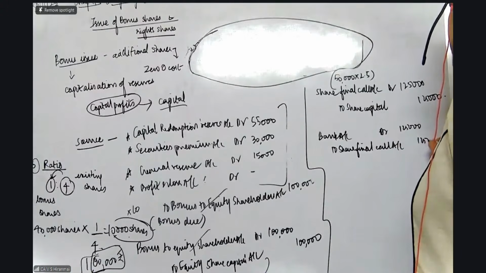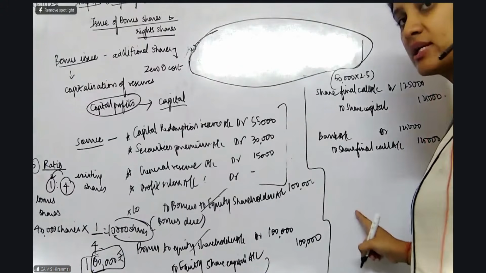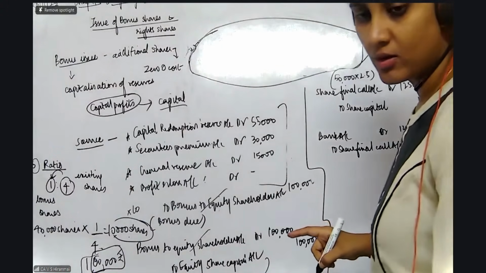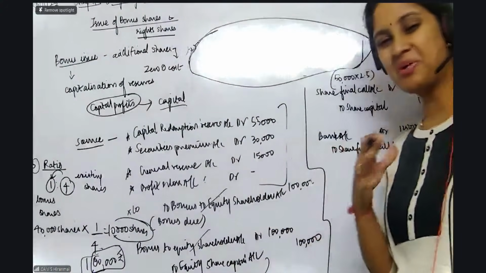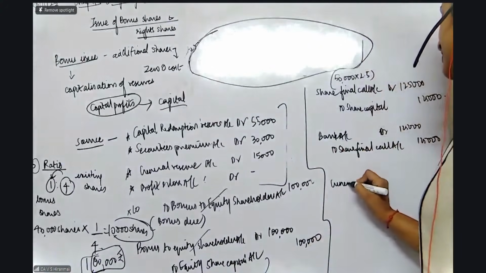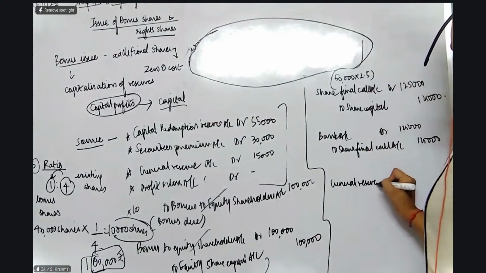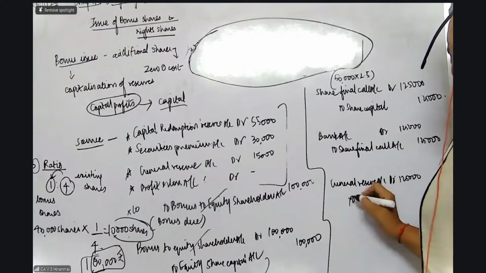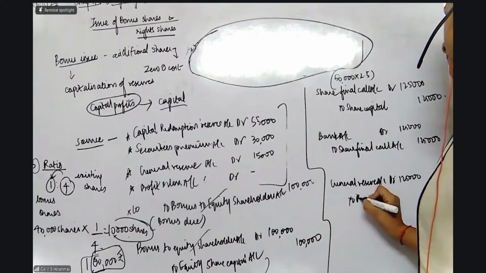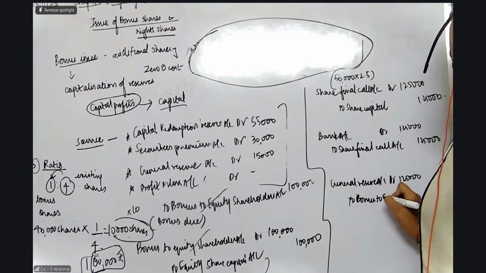1,25,000 and 1,25,000. Now do the bonus entry. Bonus entry, all of you please see, this type of working is not there. Simply, easily they have given it to you. They say take it from the general reserve. Entire amount of 1,25,000, take it from the general reserve to bonus to equity shareholders.